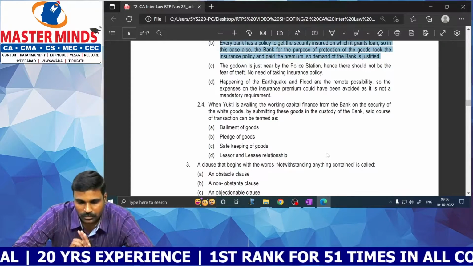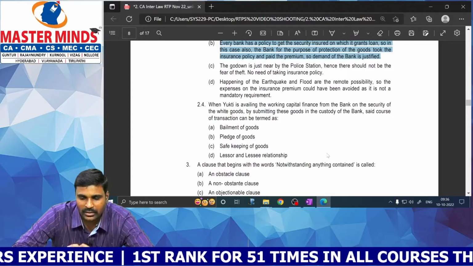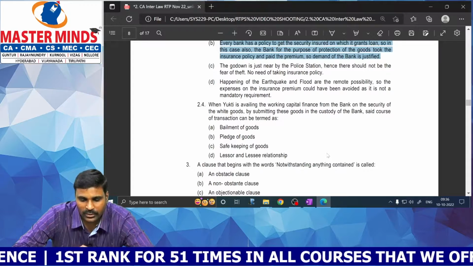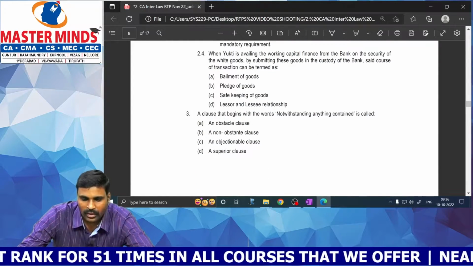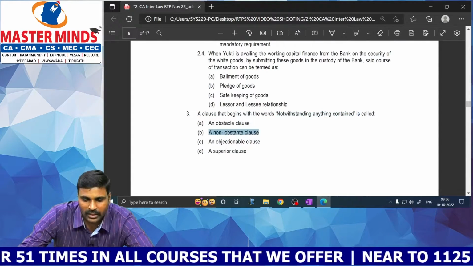Next, when Yukti is availing the working capital finance from the bank on the security of white goods by submitting these goods to the custody of the bank, said course of transaction can be termed as a pledge of goods. Okay. A clause that begins with the words notwithstanding anything contained is called a non-obstante clause.